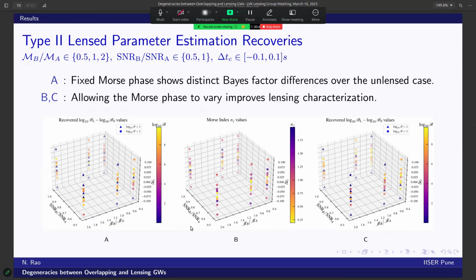Our analysis shows that if we force the template to include the characteristic Morse phase shift of type 2 lens, we see slight improvement in fitting factor over unlensed, given by these differences. So on the right side, where we allow the Morse phase to vary rather than fixing it, the lensing characterization improves. This suggests that a single strongly lensed template in specific regimes can effectively mimic the combined waveform of two overlapping events. The median Morse index that we recovered is kind of close to the type 2 value, indicating higher support for such recoveries.